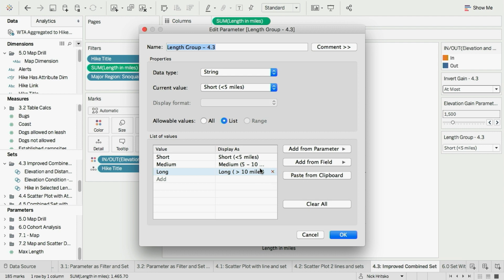Our data set doesn't have short, medium, or long anywhere in it. It's not an attribute of the hike. We're going to actually create this new domain of data inside this field, and then we're going to wire up a calculation that references that. So as I pick different parameter values, Tableau is evaluating some criteria and deciding, is this hike short, medium, or long?